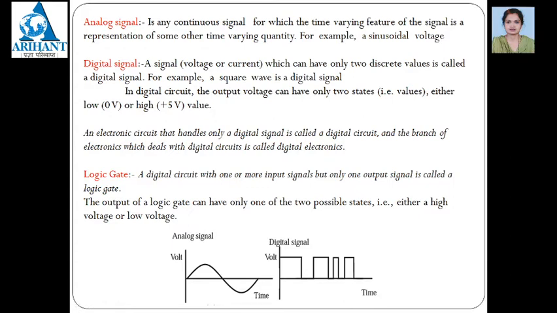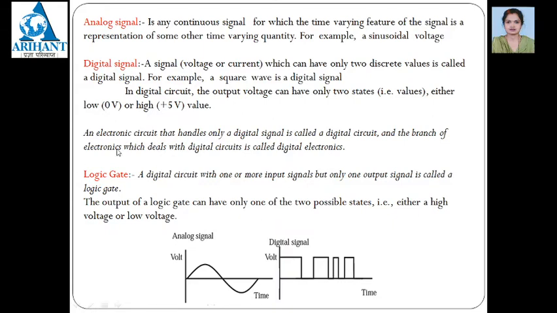Now what is a digital signal? Digital signal is which has only two discrete values, which are high and low. In the digital circuit, the output voltage can have only two states, either 0 volt or 5 volt. If you see this digital signal, voltage is represented by this high value up to this portion, means it has only high values. From this to this time it has only low values. Again from this time to this time it has the high value, then low value. Likewise, the signal is represented with only two states, that is high and low. Then it is called as the digital signal.